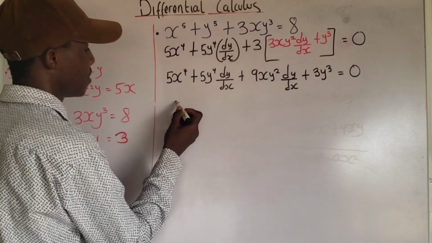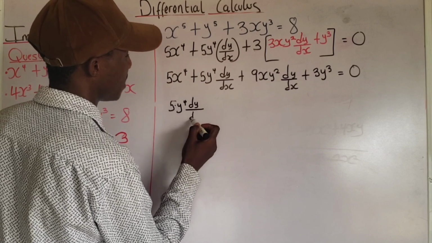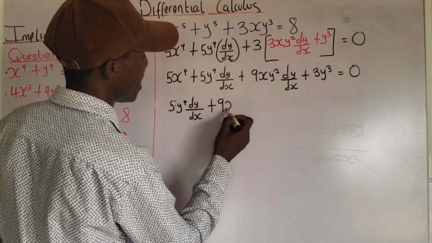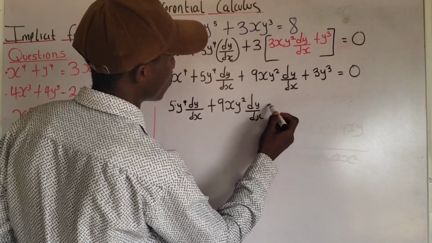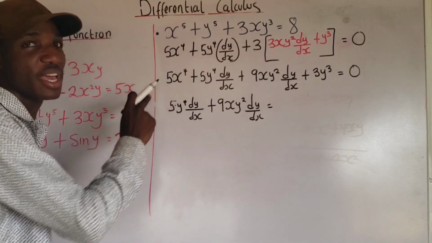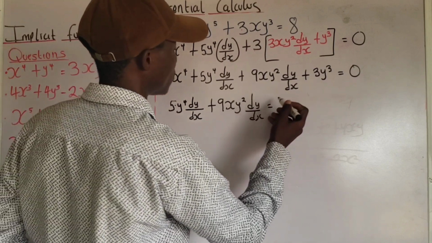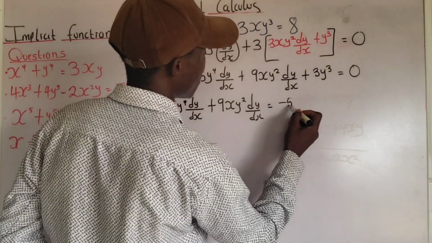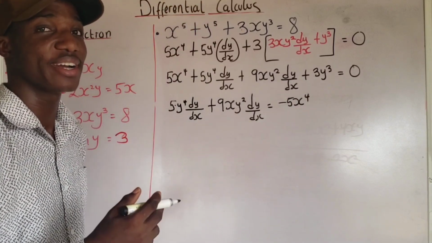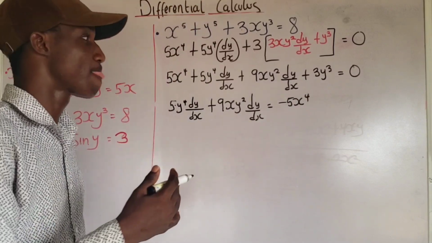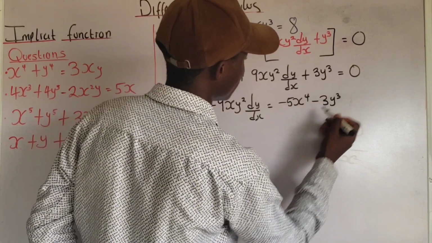So we are going to have 5y to the power of 4 dy over dx plus 9xy to the power of 2 dy over dx is equal to, okay, if this positive 5x raised to the power of 4 crosses the equals sign, the sign is going to change to negative. So I'm going to have negative 5x raised to the power of 4. And if this positive 3y raised to the power of 3 crosses the equals sign, the sign is going to change to negative as well. So I'm going to have negative 3y raised to the power of 3.